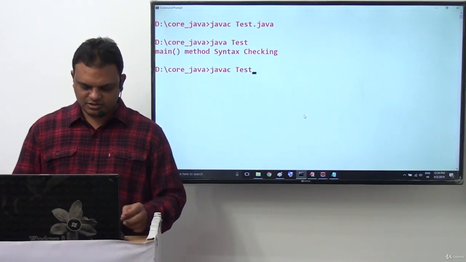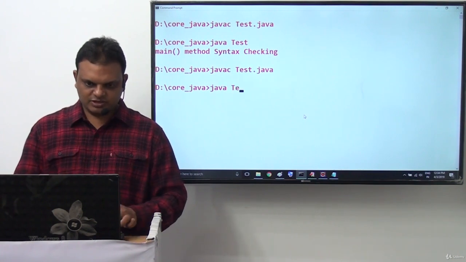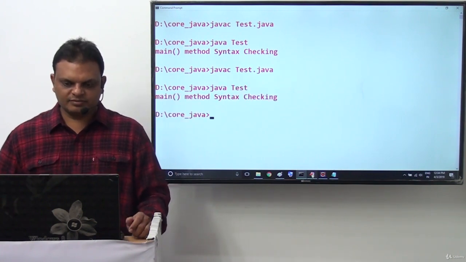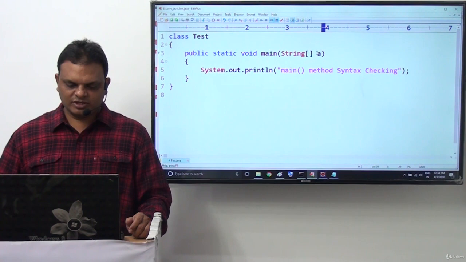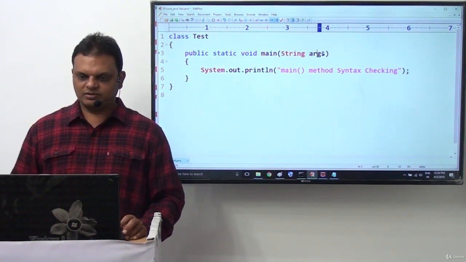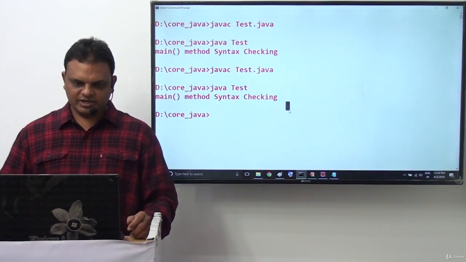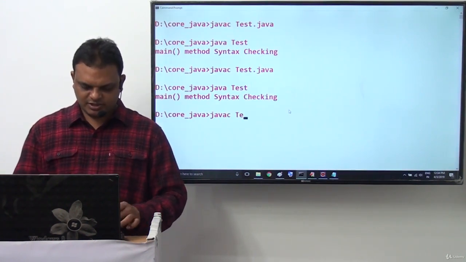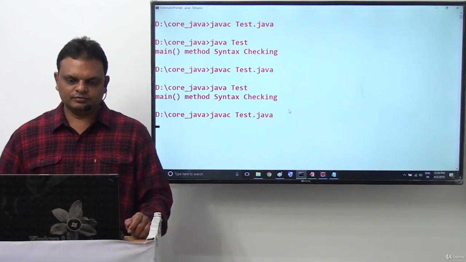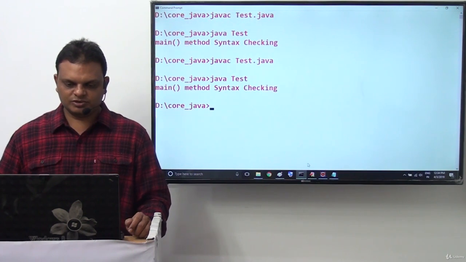Java C test.java, compiled successfully. Now java test, output we are getting there. It's okay. Next, args here I have taken. I want to remove this, the square braces here I want to provide here. So still we are not going to get any compilation error. Java C test.java, no compilation error, and java test. Here we are getting output.